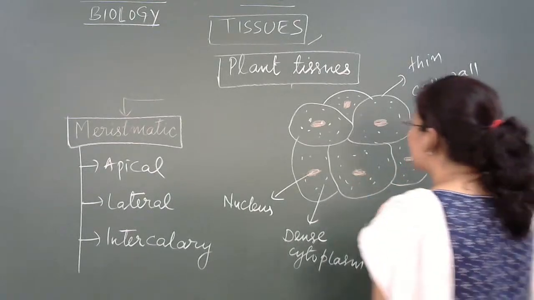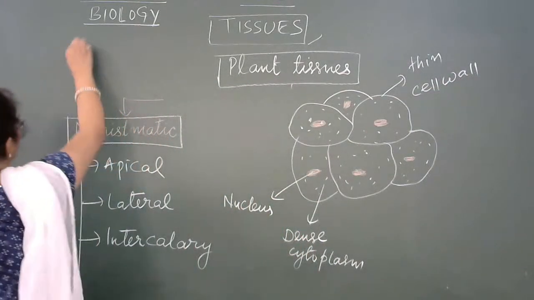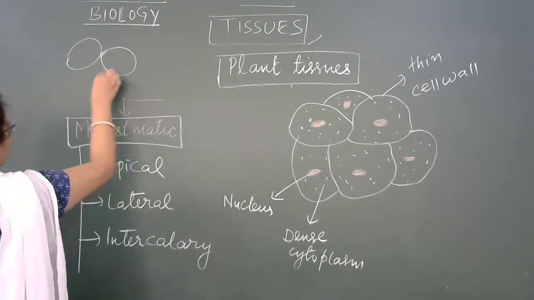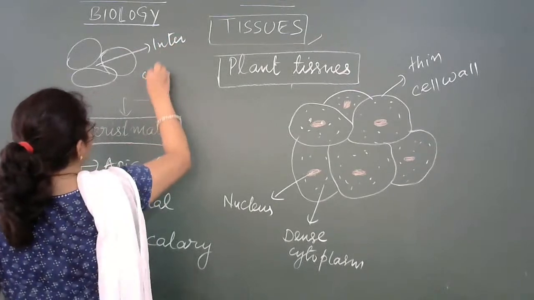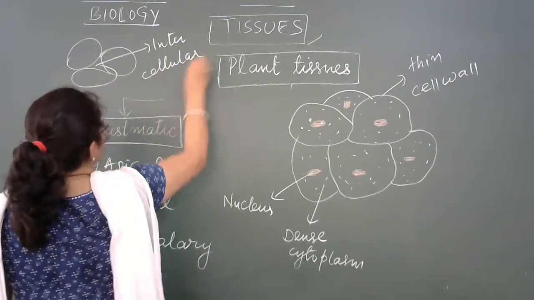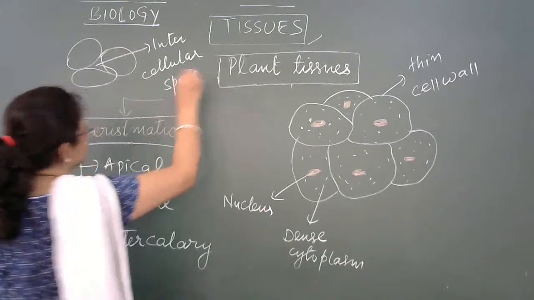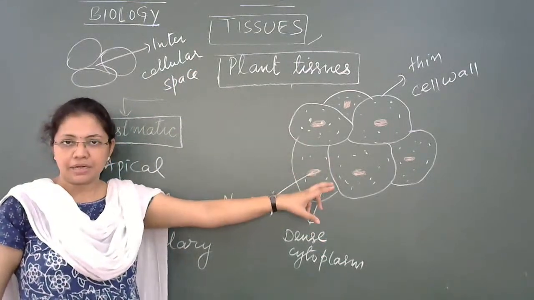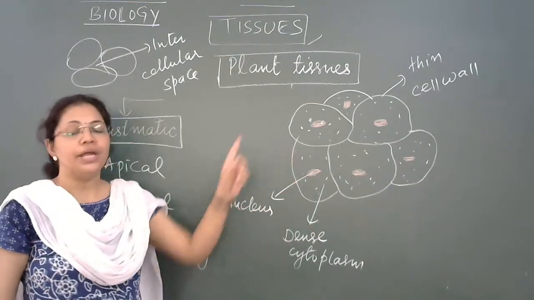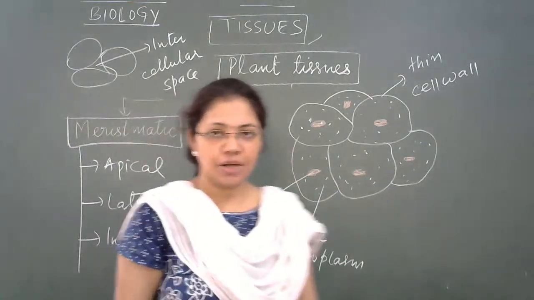Sometimes the cells are arranged like this, and then this space is called intercellular space, right? But in case of meristematic tissue, as you can see clearly, there is no intercellular space, right?